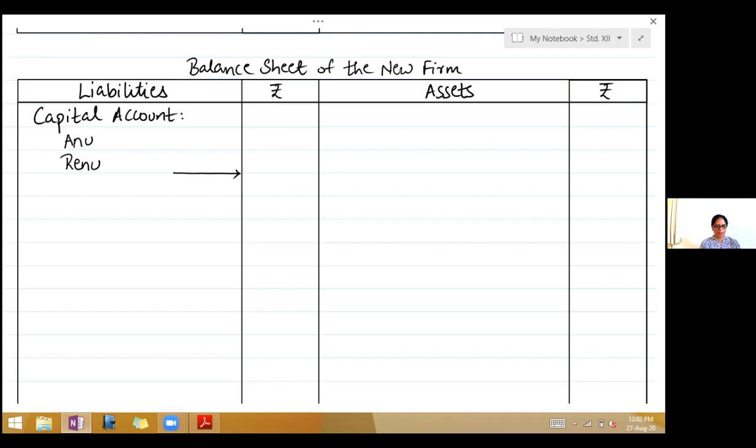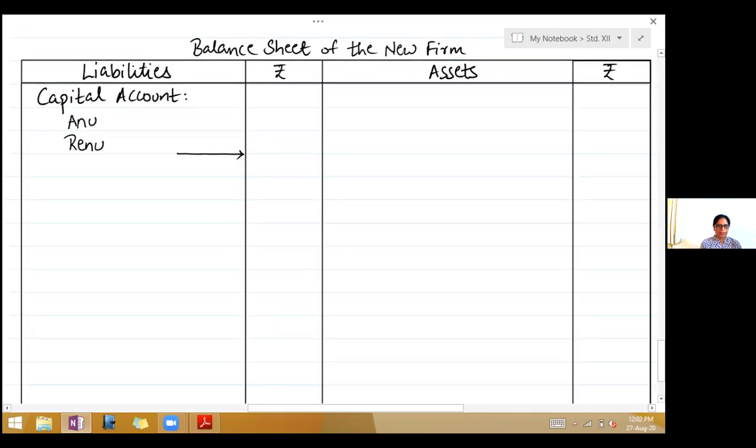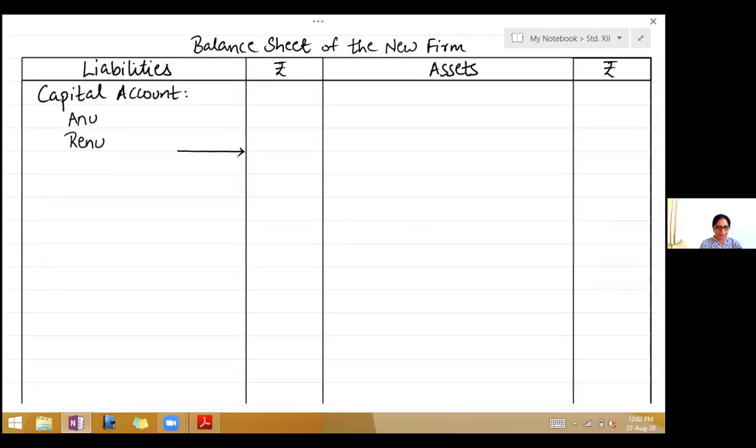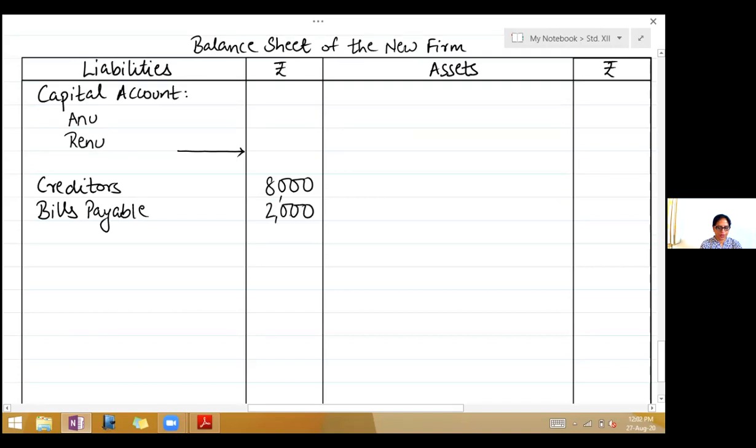Okay, so we begin with the balance sheet. On the liabilities side, first is creditors. So write creditors 8,000, bills payable 2,000. Then is general reserve.